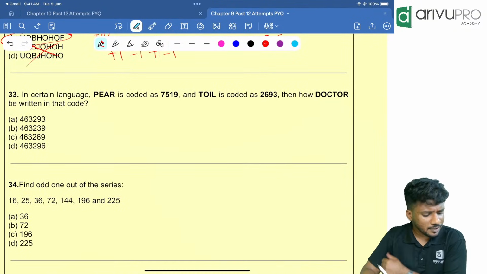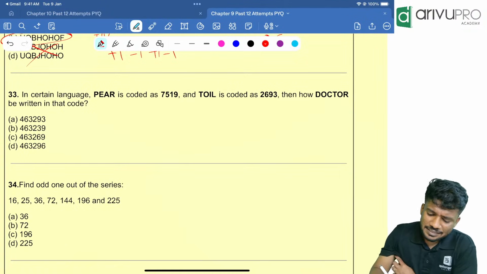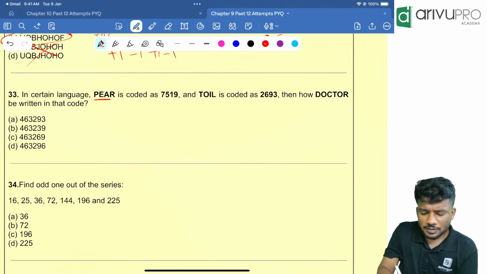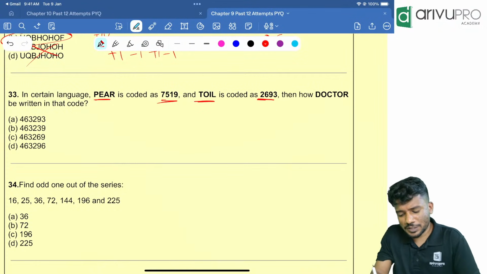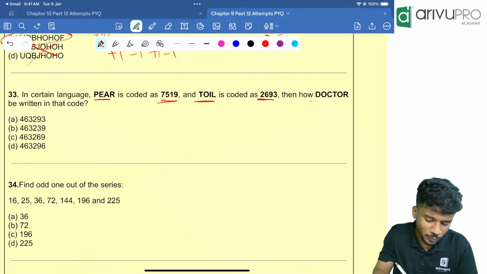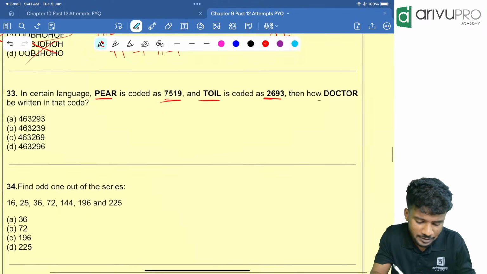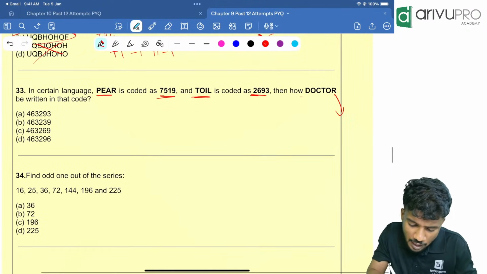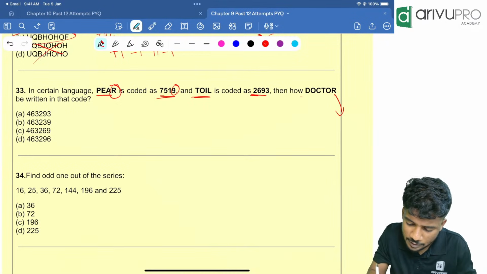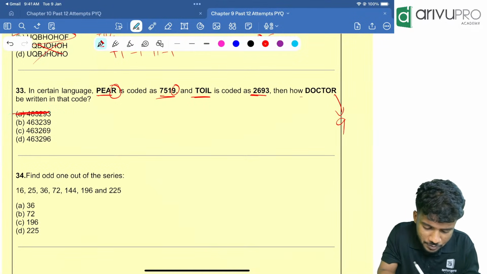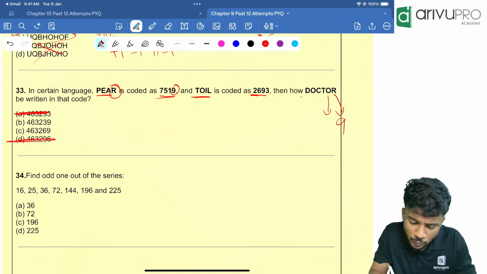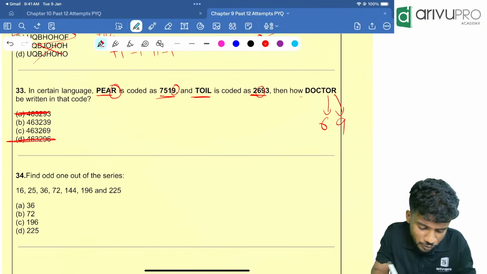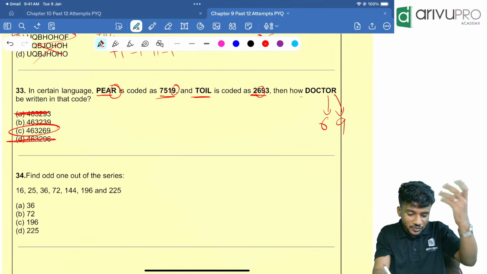Now another easy question. In a certain language, PAIR is coded as 7519. TOIL is coded as 2693. DOCTOR is coded as, what is the question? Which one you will take? I'll just go for the last letter. R. R is what? R is nothing but 9. So looking at that, option A is wrong, option D is wrong. Now go for the O. O is what? O is 6. So it should be 6, 9. So option C is your answer.